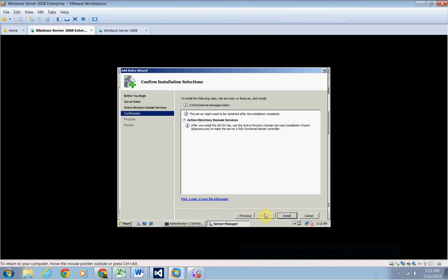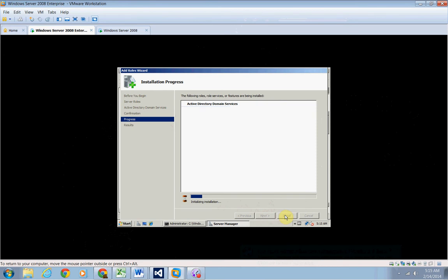In the Confirm Installation Selections window, review the selections and then click Install to begin installing the ADDS role. To install a fully functional DC, you need to run the ADDS installation wizard, or dcpromo.exe, after the role is installed. So, install.